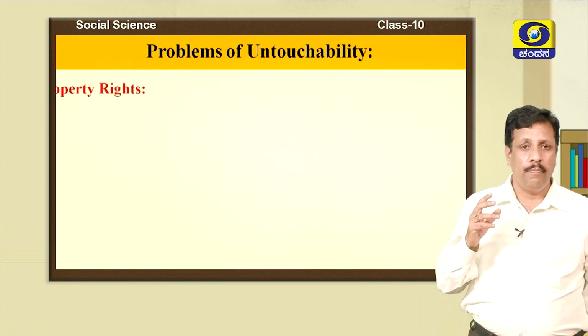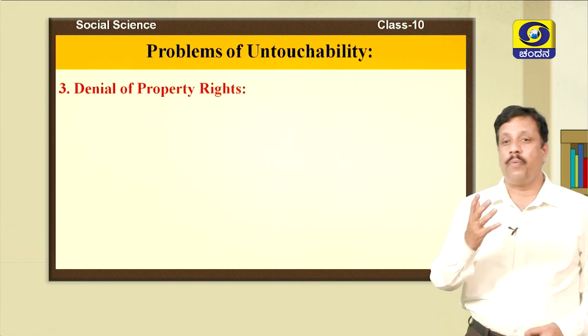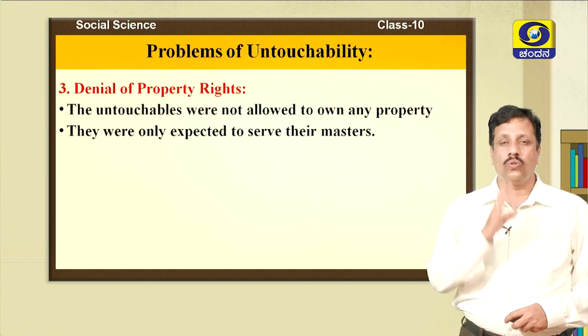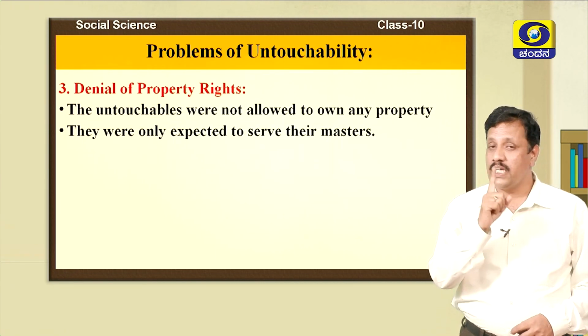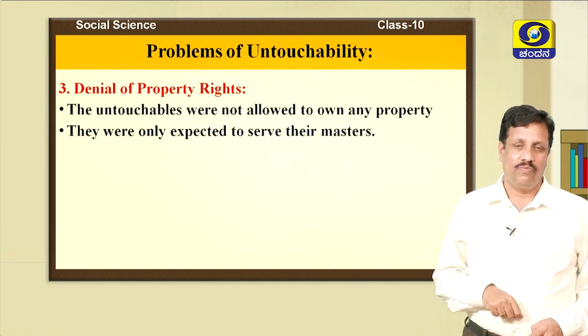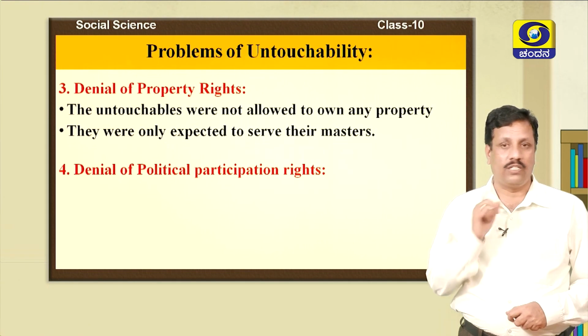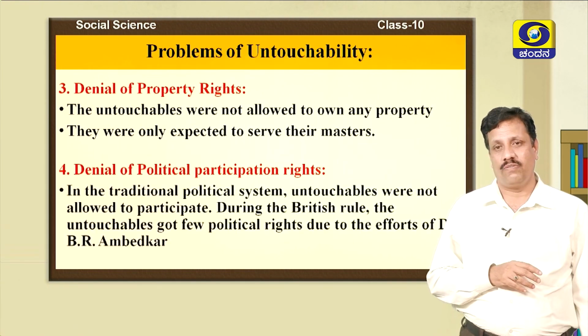The next important problem of untouchability is denial of property rights. The untouchables were not allowed to own any property. They were expected to only serve their masters. And the fourth and last problem of untouchability is denial of political participation rights.